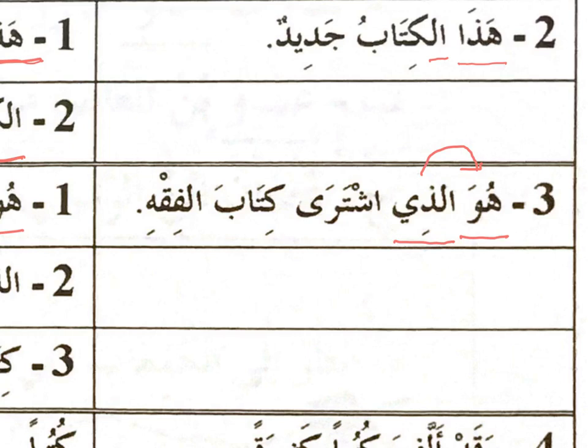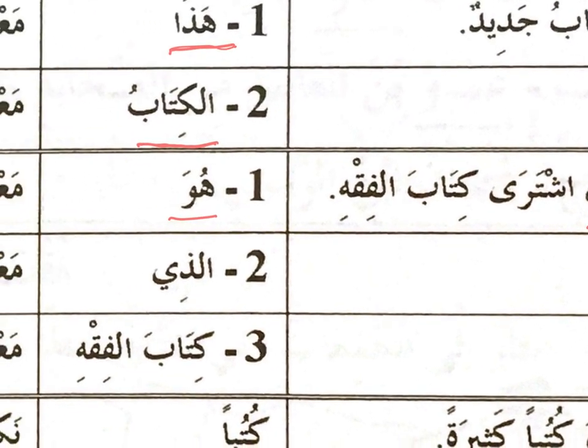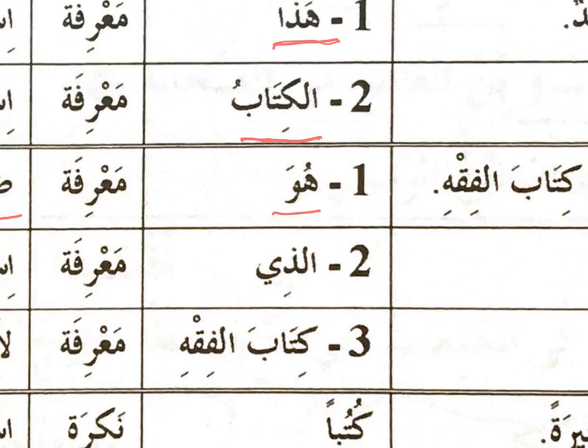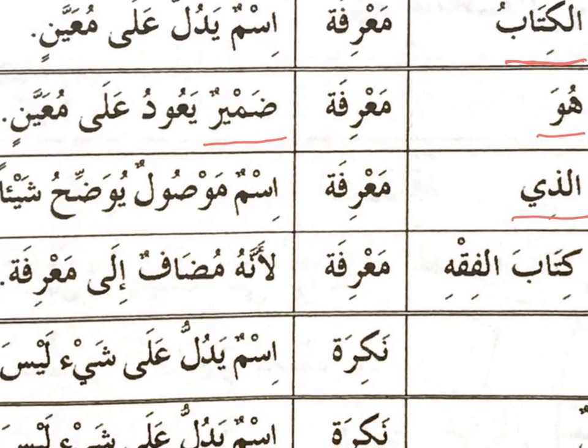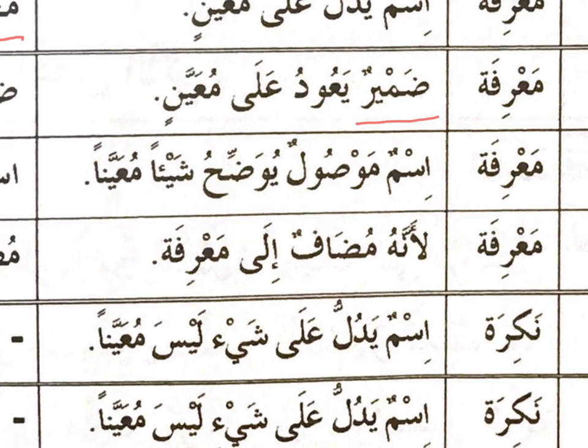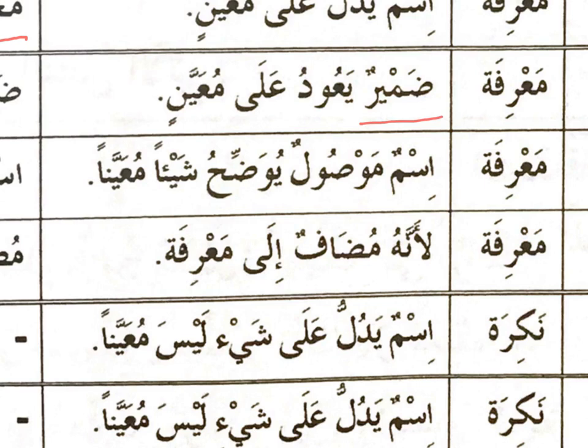So since the word alladhi is referring to someone specific, the word alladhi is also considered as ma'rifah. So alladhi is also ma'rifah. The sabab why it is ma'rifah is because alladhi is an isim mausul. Isim mausul normally is translated as the relative pronoun. There are several other words such as alladhi, allati. In the Quran you have alladhina, alladhina amanu. So these are all the asma mausula or isim mausul.